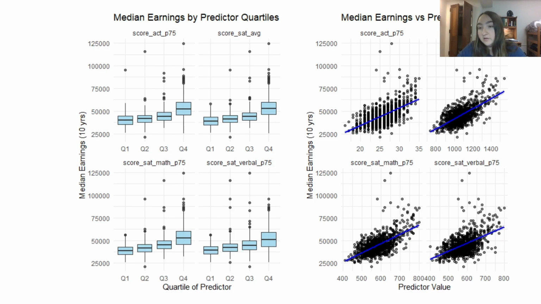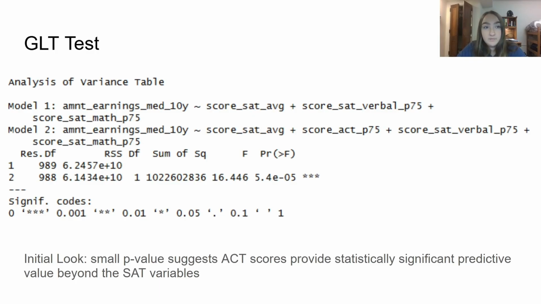So these are the graphs for the X variables. You can see that they all have a positive linear relationship with the Y, as well as high outliers. So for the original GLT test, we have the reduced model without the ACT, and then the second model is the full model with the ACT.